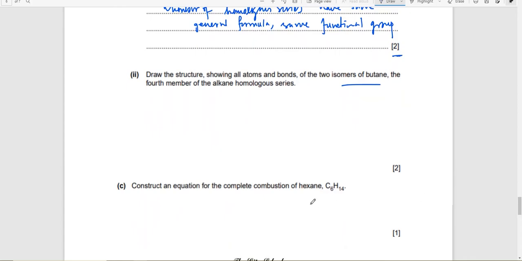Construct an equation for the complete combustion of hexane. So C6H14. Whenever you have to write the equation for complete combustion of any compound, just react that compound with oxygen and carbon dioxide and water are formed. Okay, carbon 6 on the left, 6 on the right, hydrogen 14 on the left, I made it 14 on the right. Oxygen became 12 plus 7, 19, so it will be 19 over 2. If you don't want fractions over here, multiply the whole equation by 2. This fraction will be removed. This will become 12. This will become 14. Your call. Okay, so that's all from this chapter.